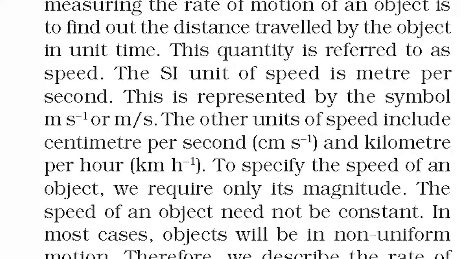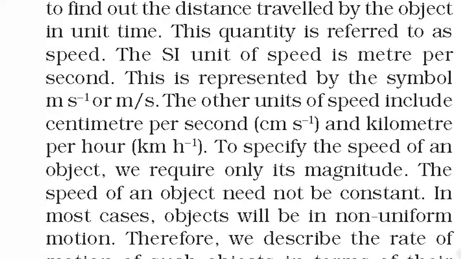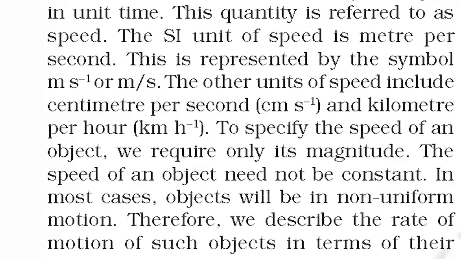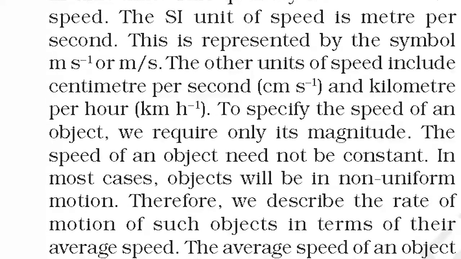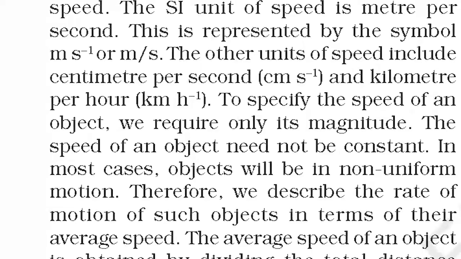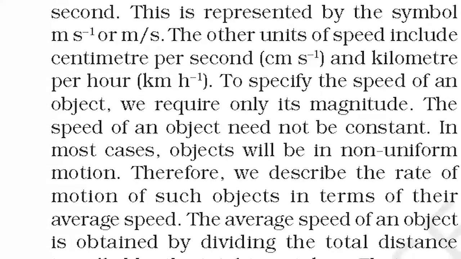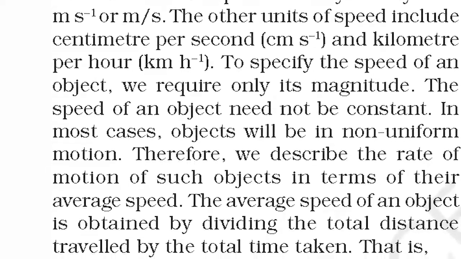This quantity is referred to as speed. The SI unit of speed is meter per second. This is represented by the symbol m/s. The other units of speed include centimeter per second, cm/s, and kilometer per hour, km/h.